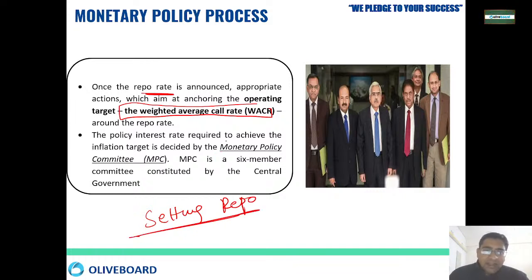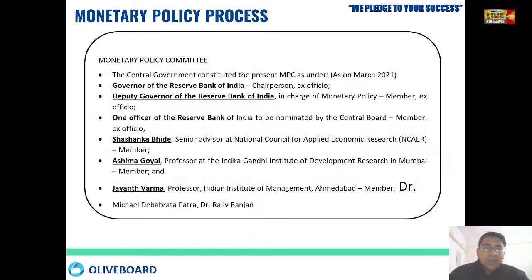So in our country, we have monetary policy committee that has been set up, that we call it as MPC. MPC जिसको हम कहते हैं, MPC is having 6 members, and this committee is being constituted by central government. That committee has been tasked for maintaining the price stability by maintaining the interest rate and the inflation in the economy. Okay, so these are the people who are there in the monetary policy committee. Governor is always there, then deputy governor will be also there, then one officer of the RBI will be there. So 3 people from the RBI itself will be there.